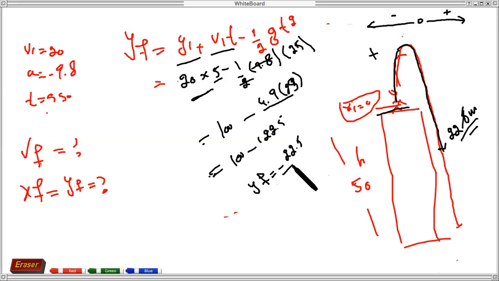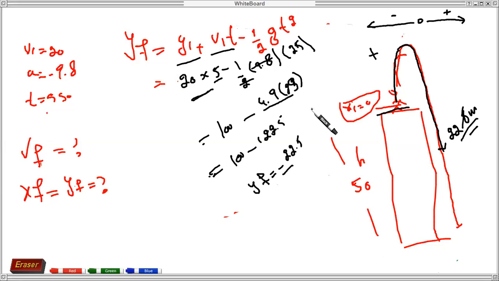Is this clear? Professor, the minus sign denotes that it should go downward, right? But what about the upward point, where it goes up and then comes down? We do not have any denoting point for that, because the question asks what the position is after 5 seconds.